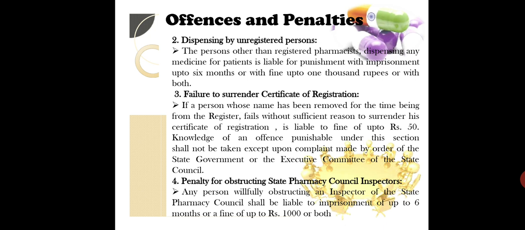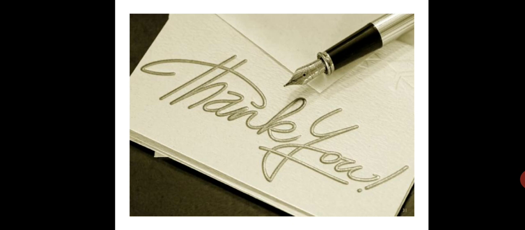Last point, that is penalty for obstructing state pharmacy council inspectors. Any person willfully obstructing an inspector of the state pharmacy council shall be liable to imprisonment of up to 6 months or a fine of up to ₹1000 or both. So you can see, what we read briefly there, this was its detail.